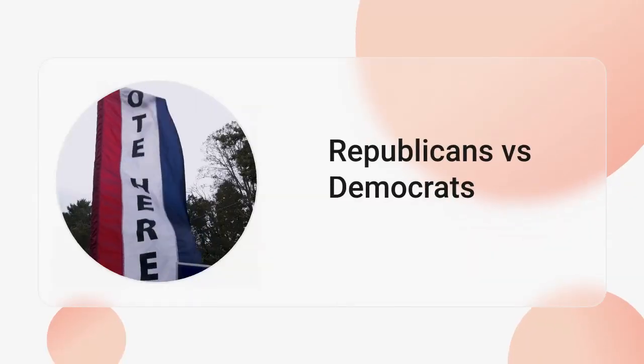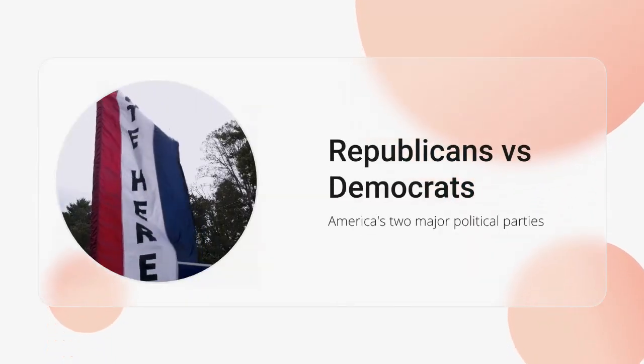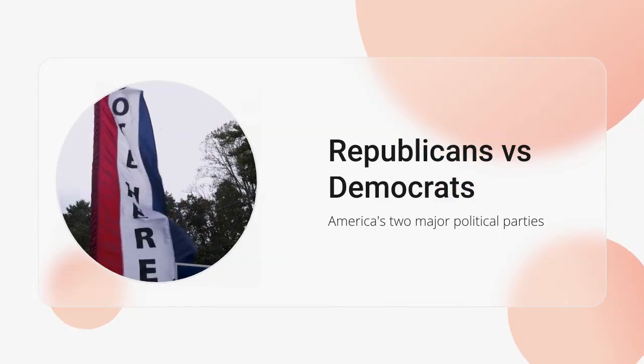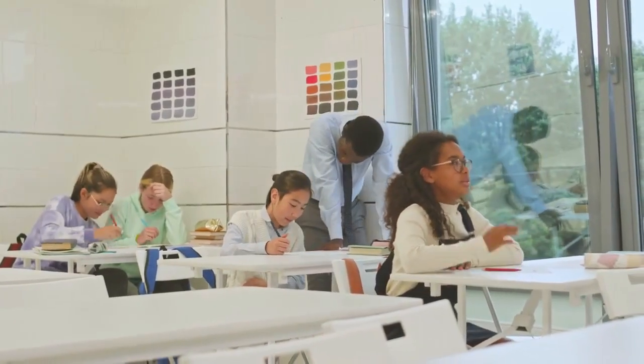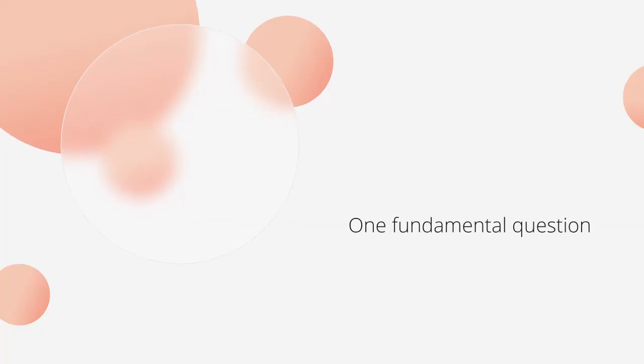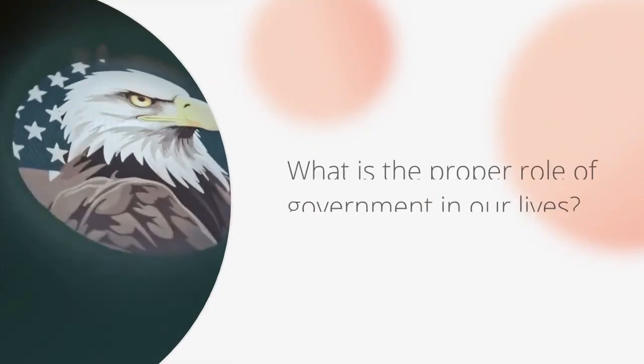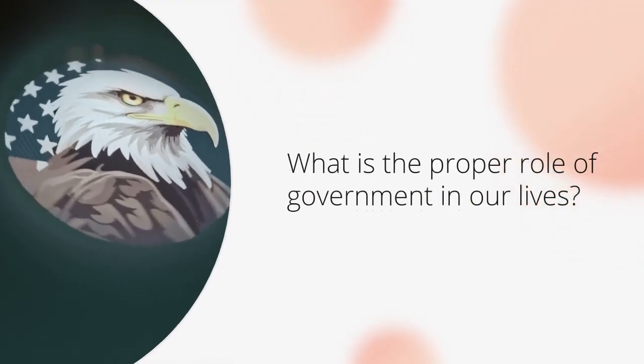Let's get started. Today, we're breaking down the difference between Republicans and Democrats, America's two major political parties. Understanding their core ideas is key to understanding American politics, and it really boils down to one fundamental question: what is the proper role of government in our lives?